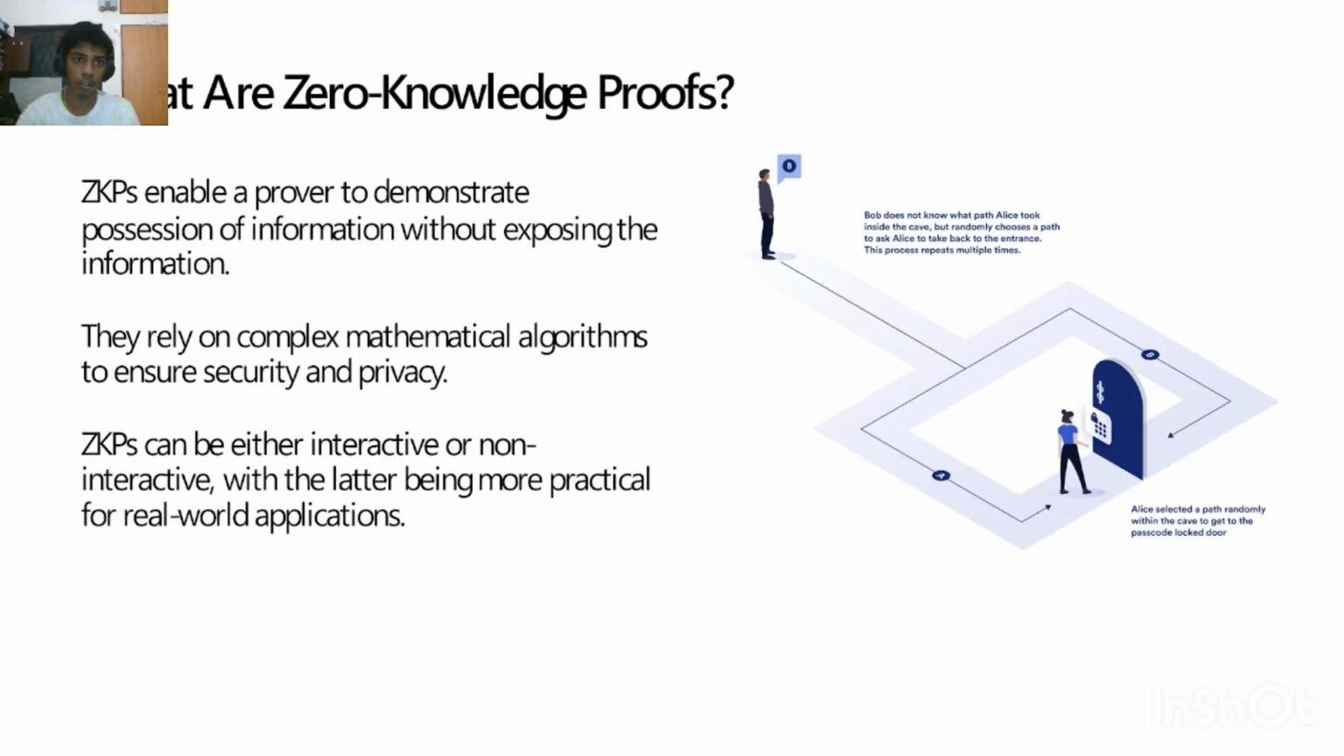So what are zero knowledge proofs? It's a strong mathematical algorithm that allows a prover to convince a verifier that certain information is true without revealing the private data. So that is the main goal of the zero knowledge proof. There are two types, the interactive and non-interactive. We'll be studying about this in the upcoming slides.